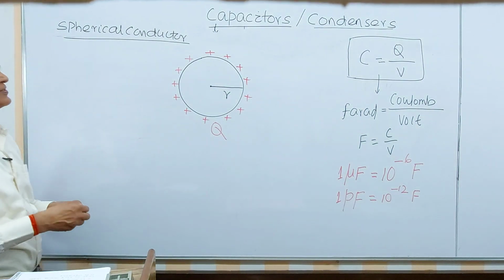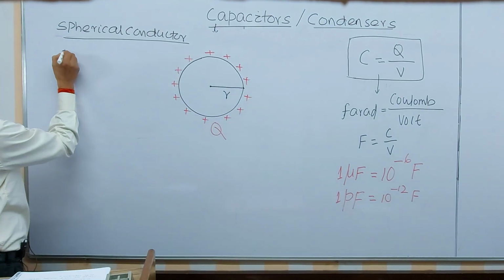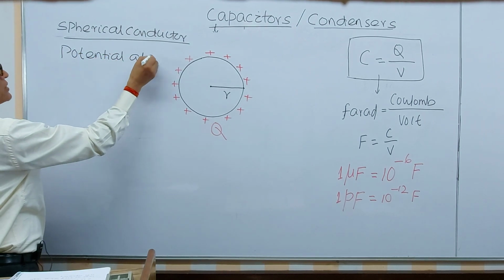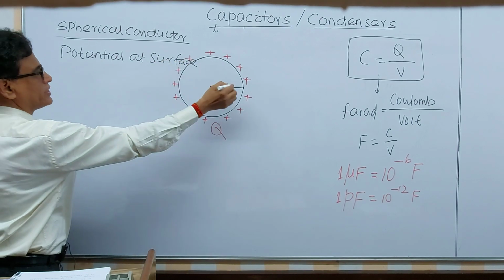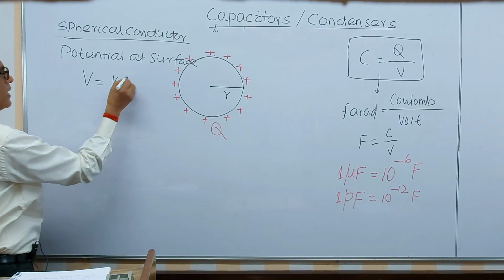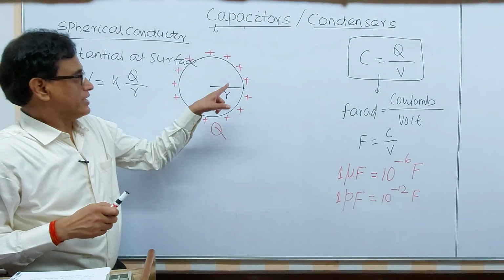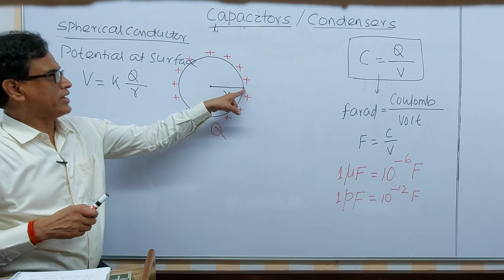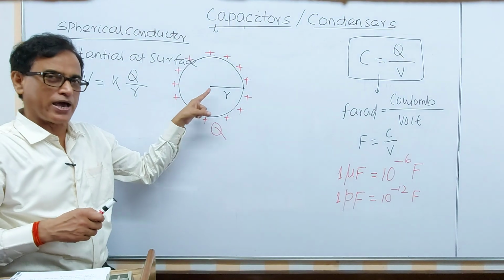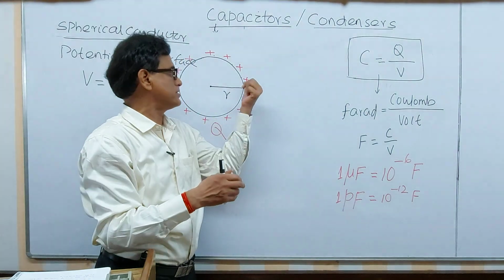So accordingly, do you remember what the potential at the surface is? Potential at the surface, the formula I think you do remember, is KQ by R. This formula is very important. For a spherical conductor, here the potential is KQ by R, here also KQ by R. In a conductor, potential remains uniform throughout. There is no difference in potential between this point and this point.